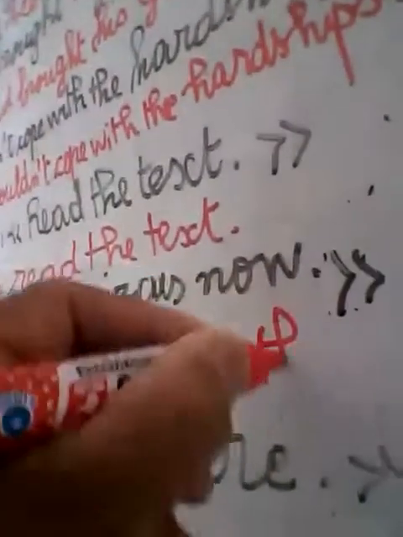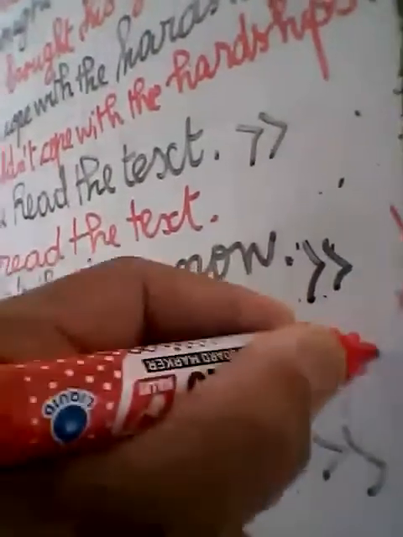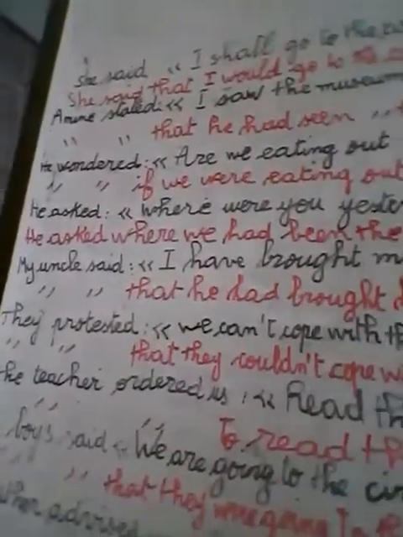Now becomes then. The boys said that they were going to the circus then. Now becomes then.